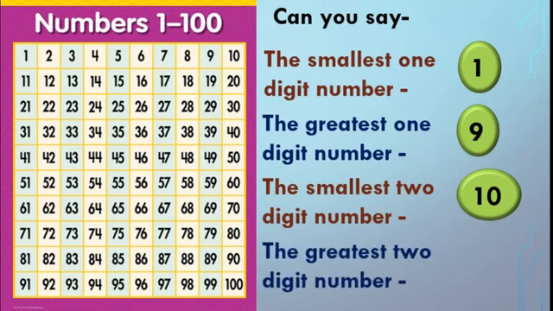Then which is the greatest 2 digit number? See properly the table. Yes, correct. 99 is the greatest 2 digit number because after that comes 100 and 100 has 3 digits. Right? So our greatest two-digit number is 99.